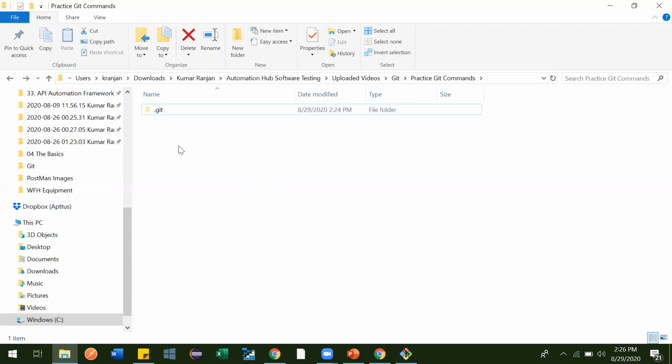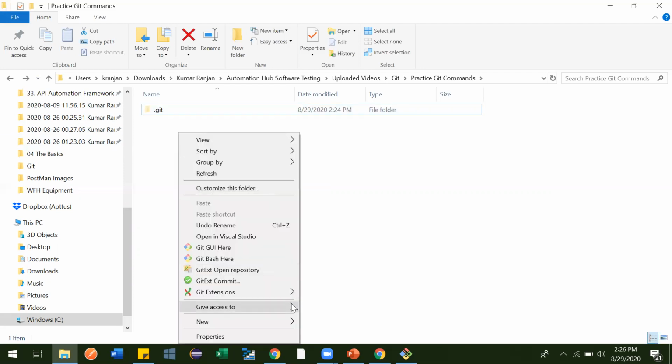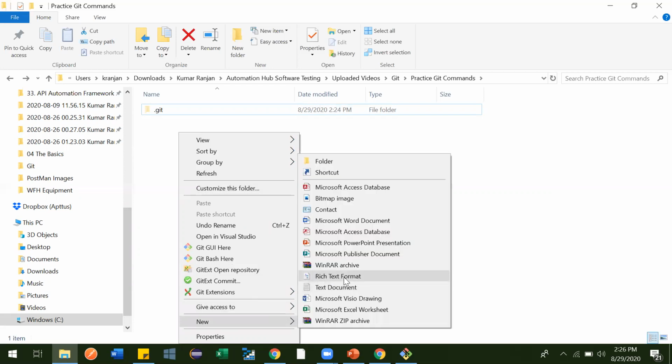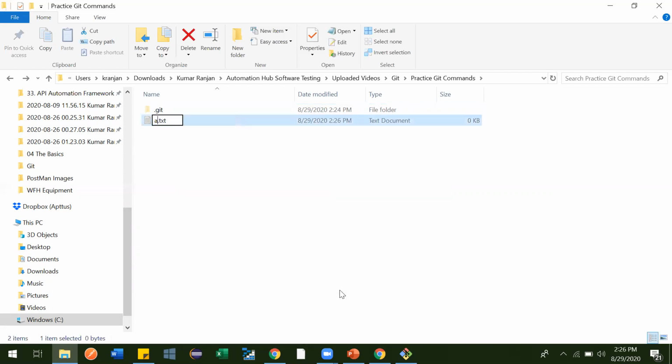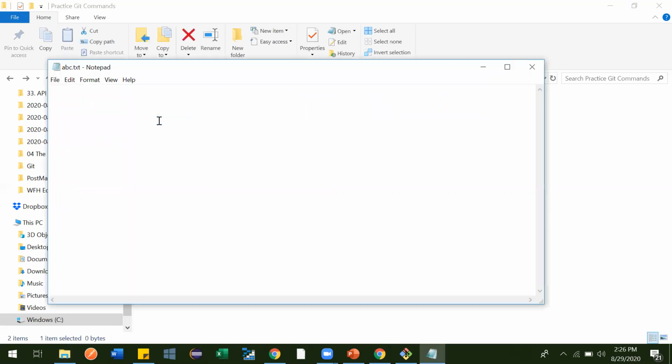So now let me create one file. A text file, abc, the .txt extension is already there. Now we have added one file. Let me add some comments: we will be integrating this project with GitHub soon.